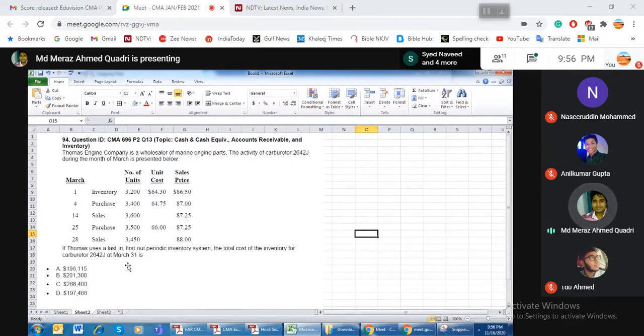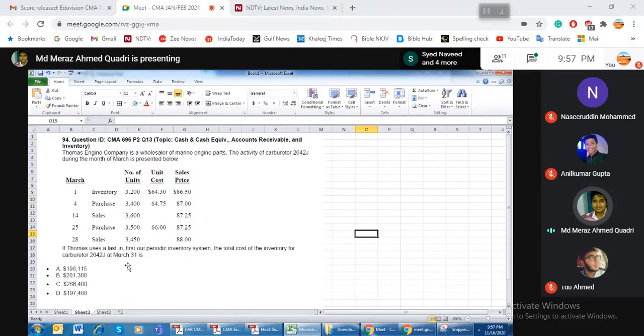Now this question is saying that the Thomas Engine Company is a wholesaler for the marine engine part. The activity for the carburetors 2646J: on January 1st, you have an inventory of 3,200 at 64.3, and the sale price is 86.5. Then a purchase of 3,400, a sale of 3,600, a purchase of 3,500, and a sale of 3,450. He says that he is using last in first out.